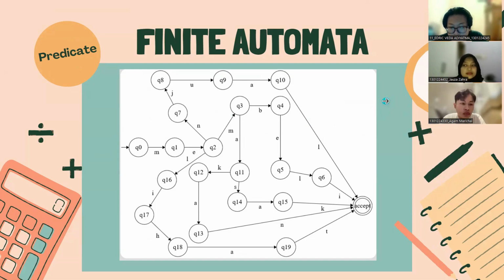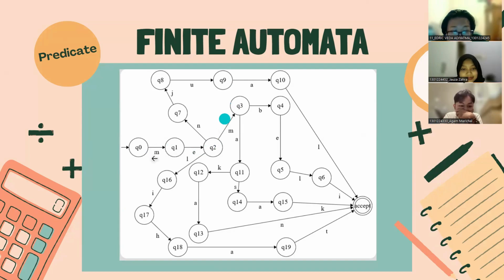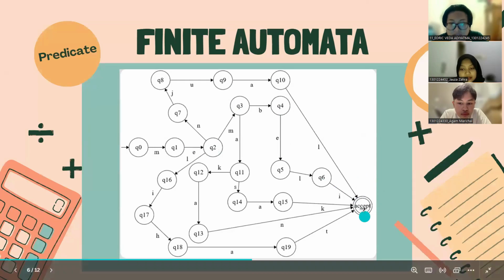For example, we have memiliki. The steps go from Q0, Q1, Q3, Q2, Q3, Q4, Q5, and Q6, and then the final step is accept.